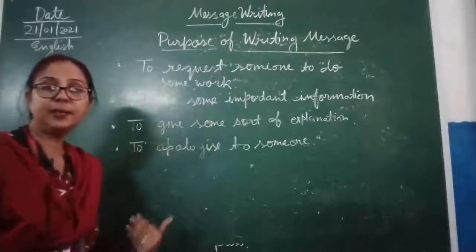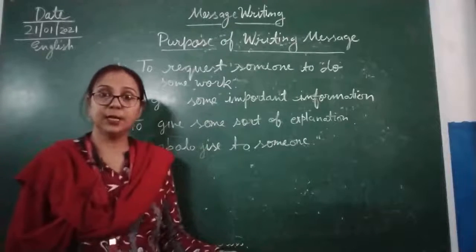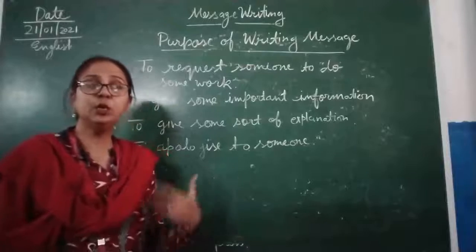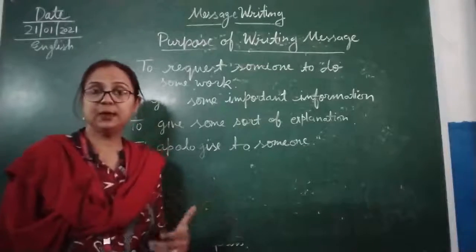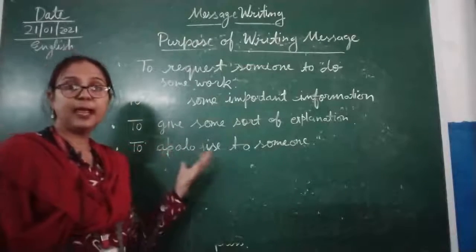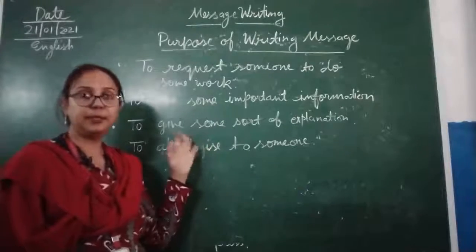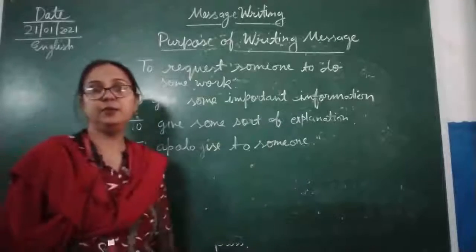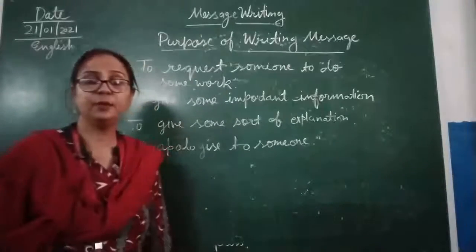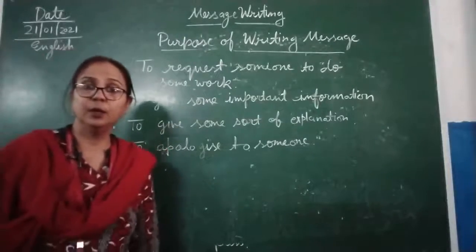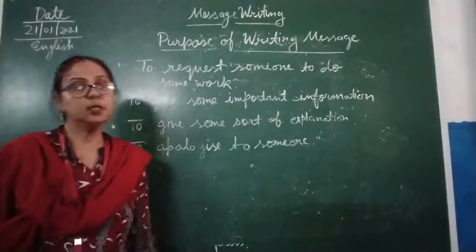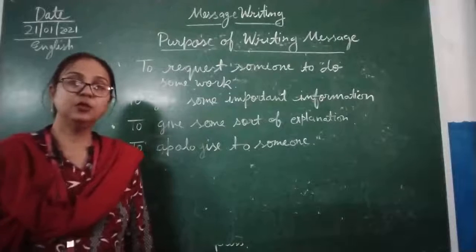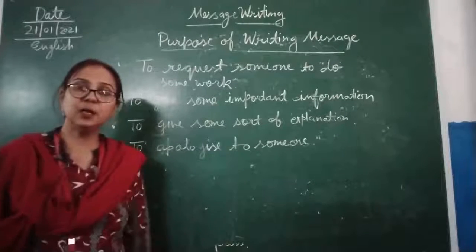If you want to explain something, for example in response to a notice you have received, that time you will write a message. And to apologize to someone. If you want to apologize for your mistakes, you can send a message to the person. So children, these are the purposes of writing a message.